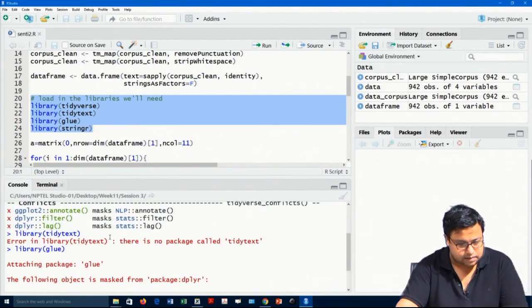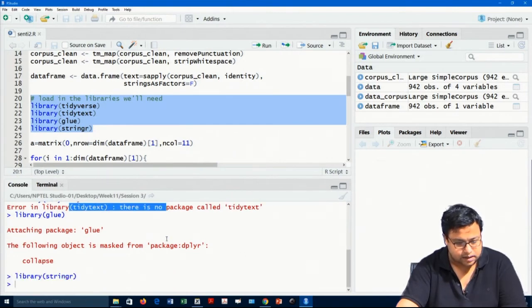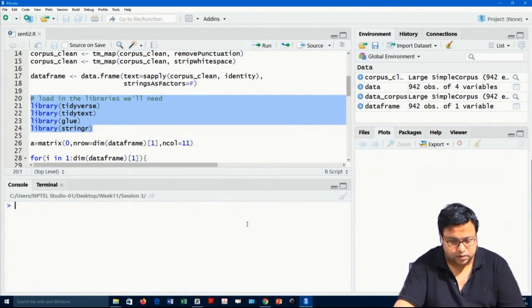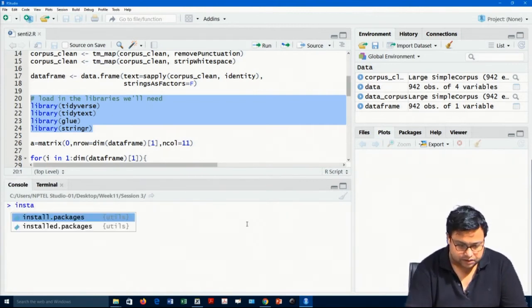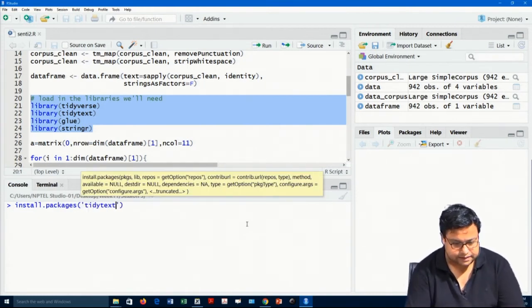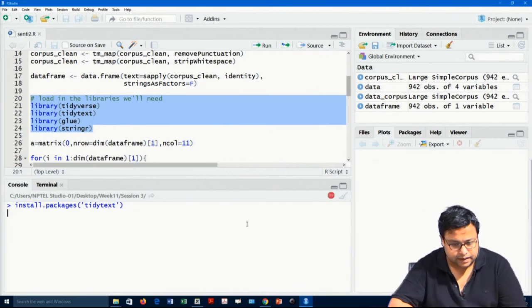Okay, there are some libraries which are not there. Tidytext is not there, and only tidytext is missing. So, I will have to install tidytext. Install packages, and then tidytext. Let it get installed.